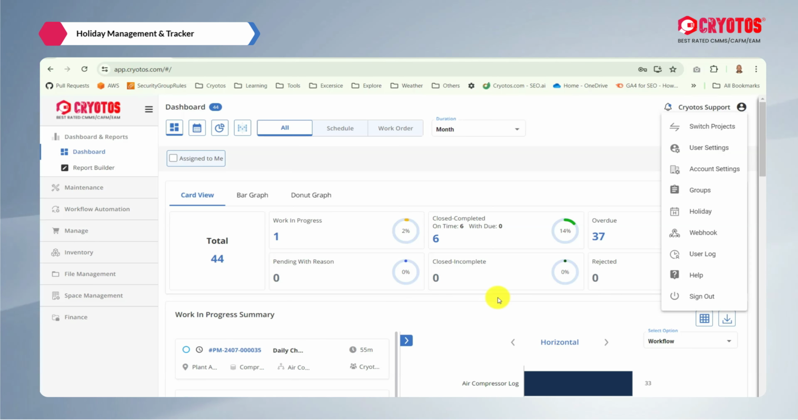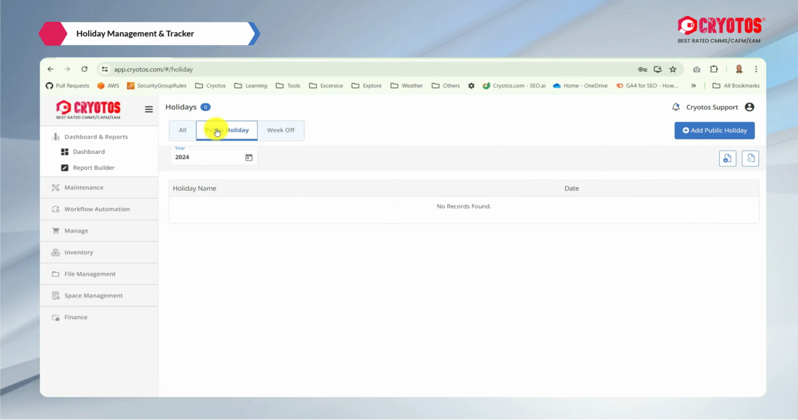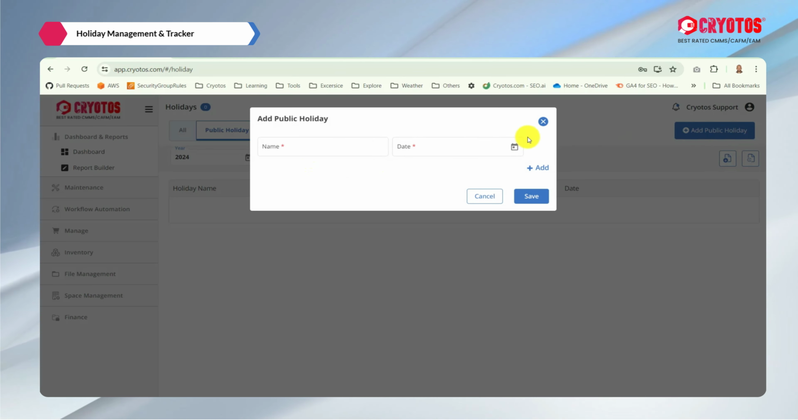Latest enhancement of Cryotos. In the latest enhancement, we could mention the holidays in our organizations. So in the settings page, you could see holiday, where you could mention the public holidays. Like in our company, 1st and 2nd of every month is a holiday. So we could mention that by creating a name for it and the date.